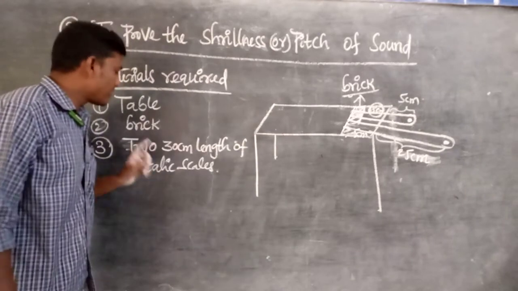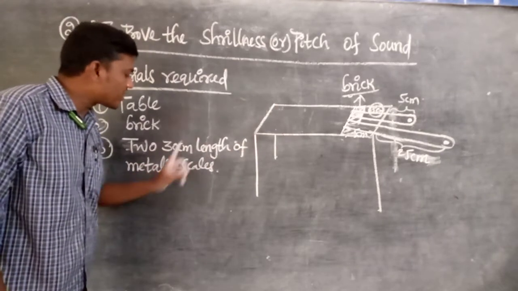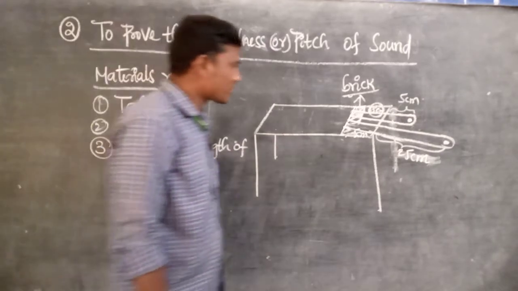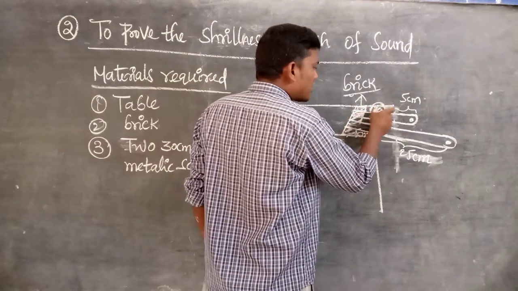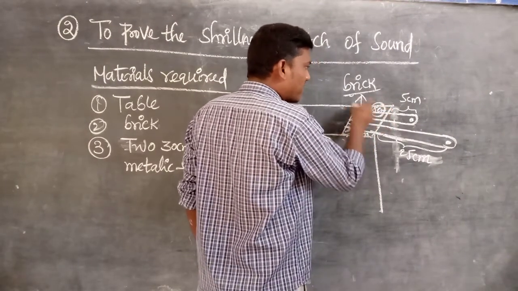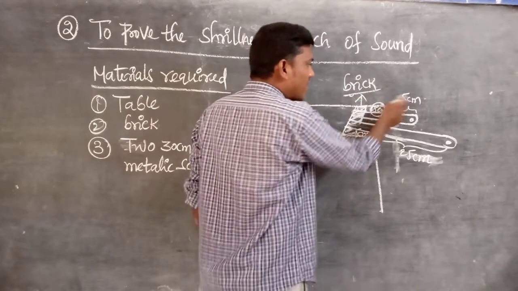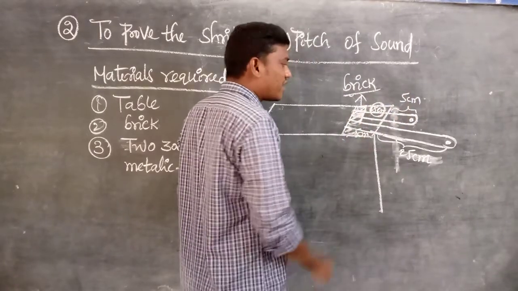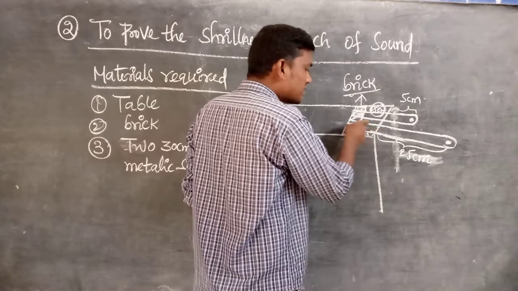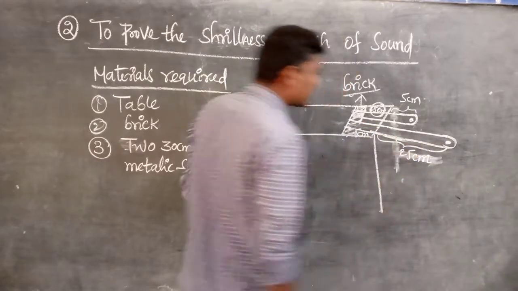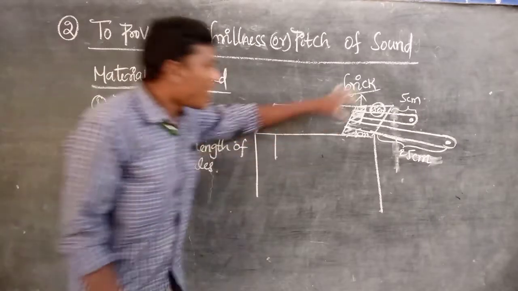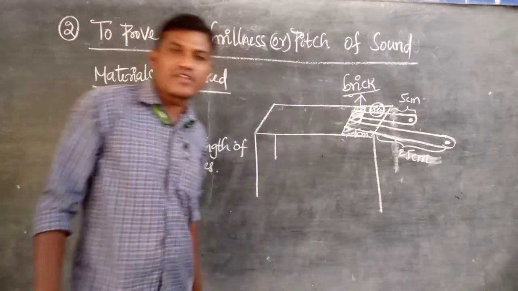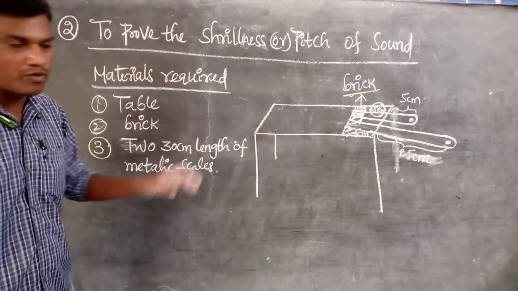Listen very carefully. We take the 30 centimeter length metallic scales. A 25 centimeter portion of one scale is placed on the table, and the rest, 5 centimeter, is in the air. In the next scale, 5 centimeter is on the table, and the rest, 25 centimeter, is in the air. After that, on the two scales we place a heavy brick without moving.